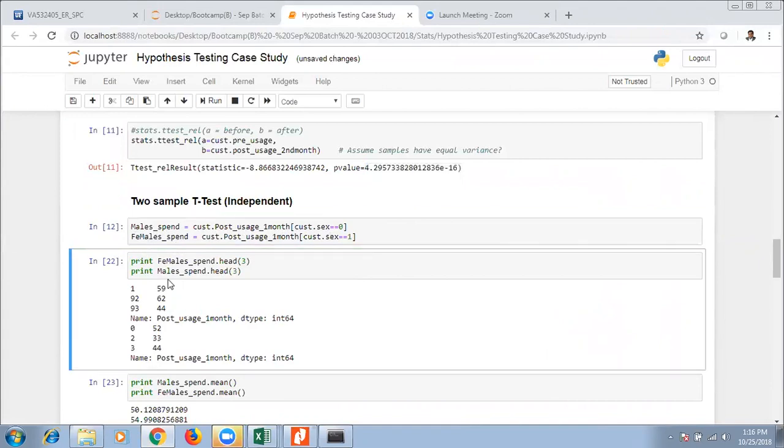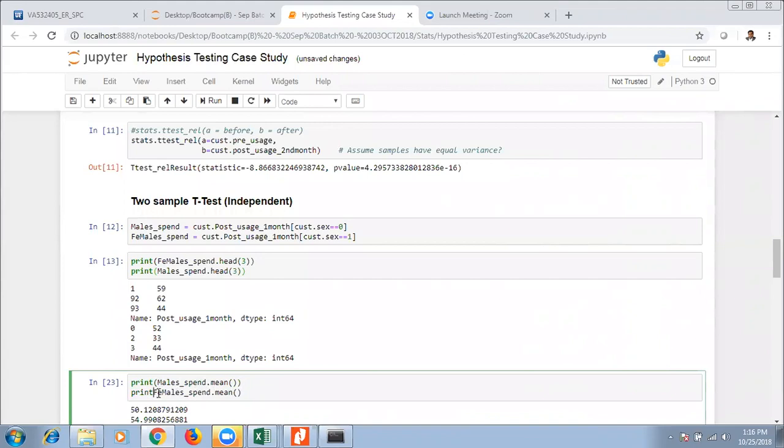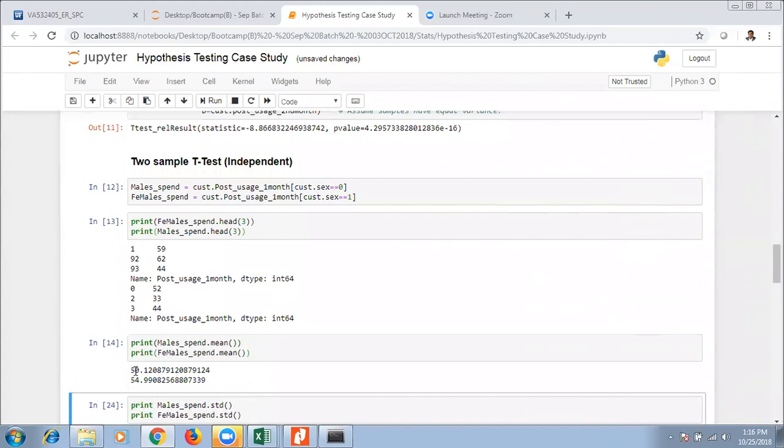Now if you look at the first few observations, you can see the males and females. And if you want to quickly look at the male spend average and female spend average, you can see that male spend is 50, female spend is 54 or 55 approximately.